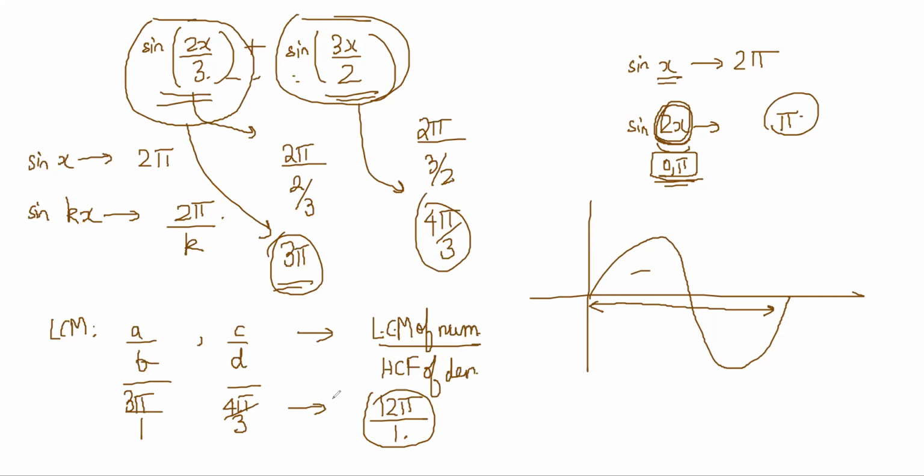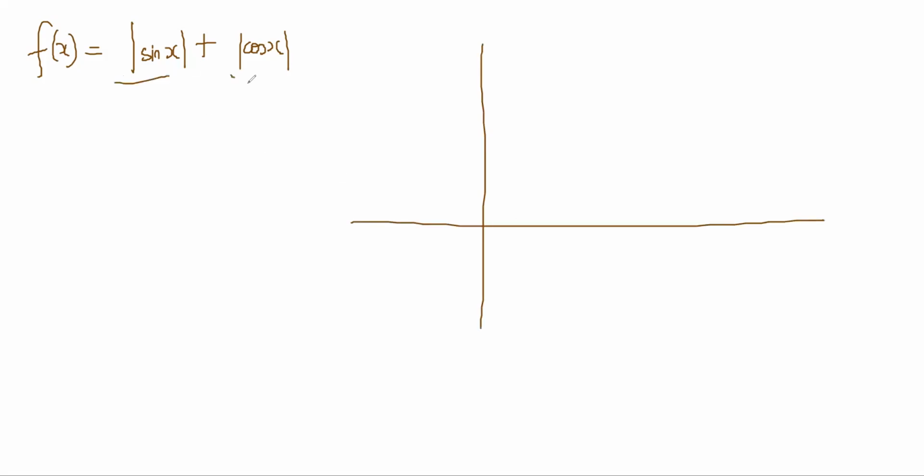I will give you an example where it is a problem. Mod sin x plus mod cos x, f(x) is equal to. So first of all, what is the period of mod sin x individually and mod cos x individually, right? Now, mod sin x was like this, right?